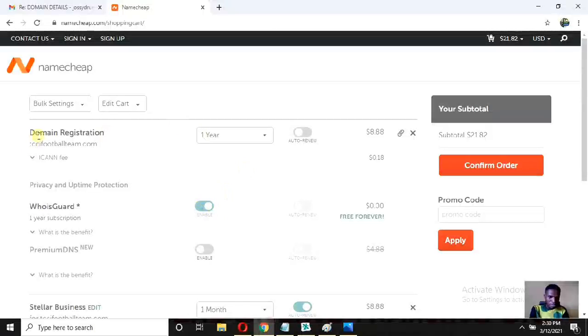You see the domain name, tccifootball.com. How long do we want to buy this domain name? One year is recommended. This auto renew means when you put it in your cart, after one year it will renew on its own, that is, renew your domain name on the web server. So I don't like putting it on auto renew, so I leave it there.